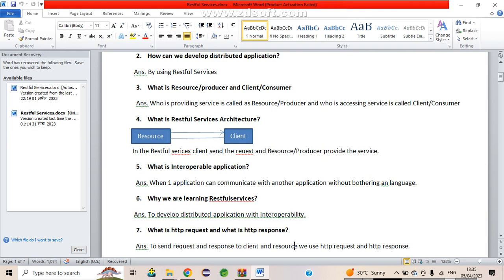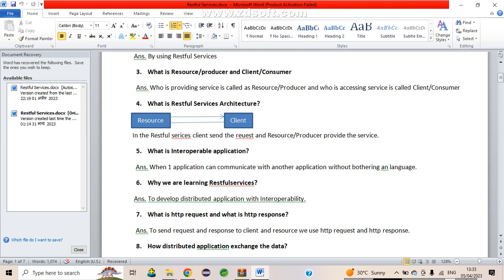Then some of the guys will ask why we are learning RESTful services. To develop distributed applications with interoperability, we can develop RESTful services. So that's why we are learning RESTful services. So what is the HTTP request and HTTP response?